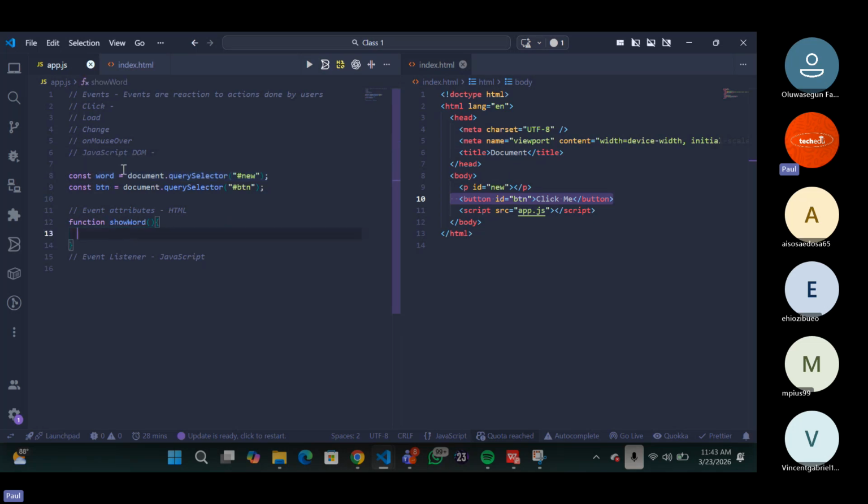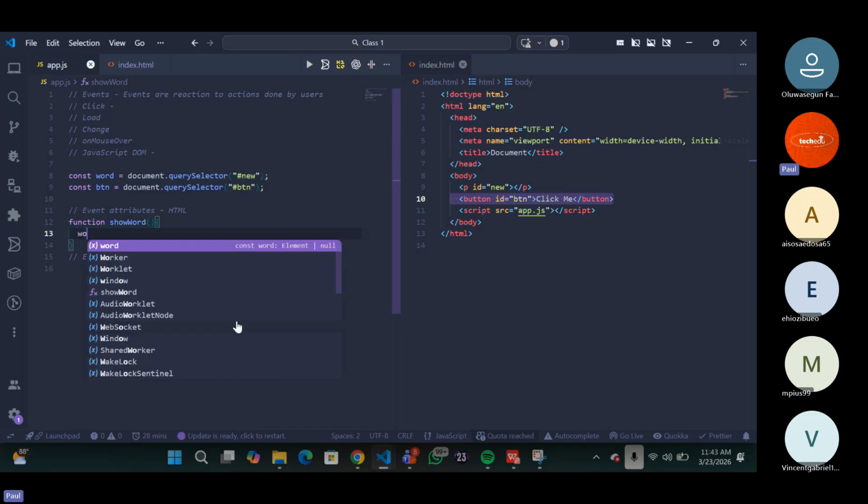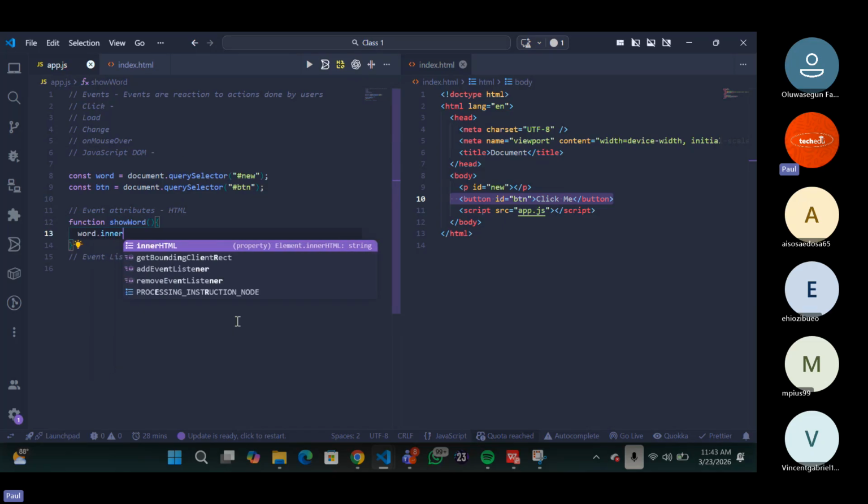You're going to change the inner HTML or the inner text of this word to what? You just clicked me. So what are you going to do? You can say word dot what? Inner HTML will now be equal to what? You just clicked me. That's all.